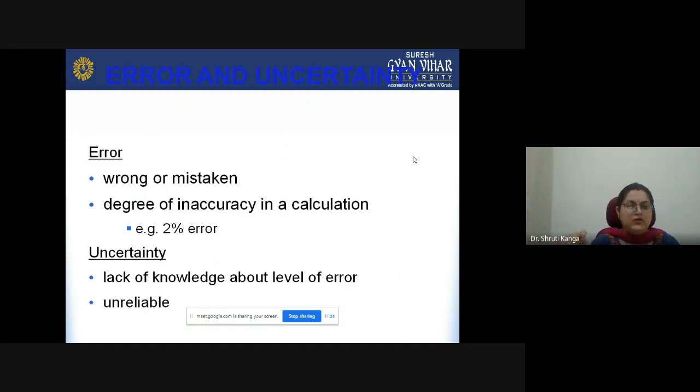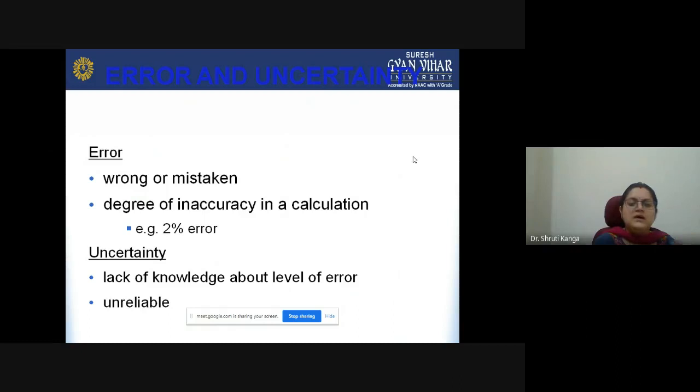For example, the error matrix says that this data has 2% error. So error can be measured in terms of the percentage of inaccuracy or wrongness in a particular data set. For example, we say that in this data maybe 2% errors are there, but 98% it is correct.